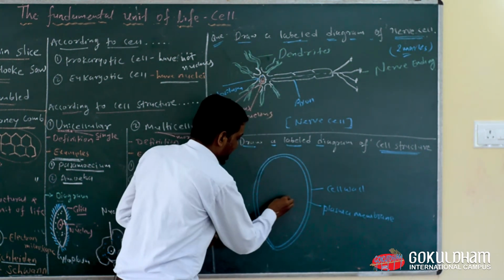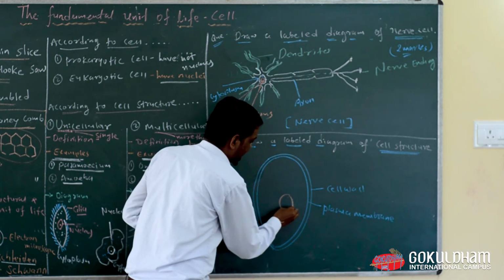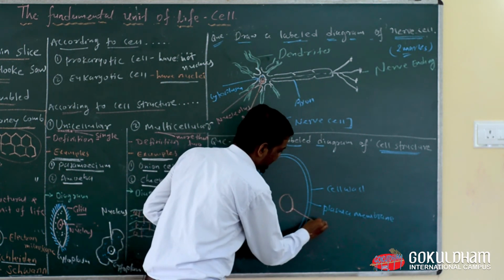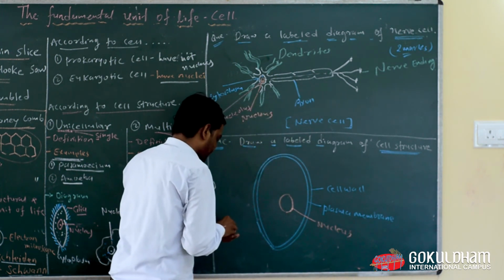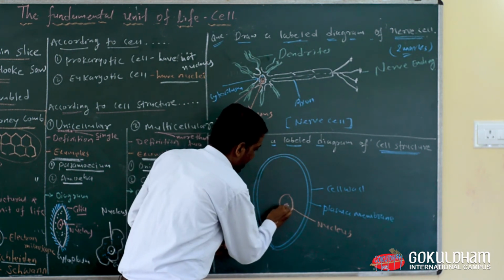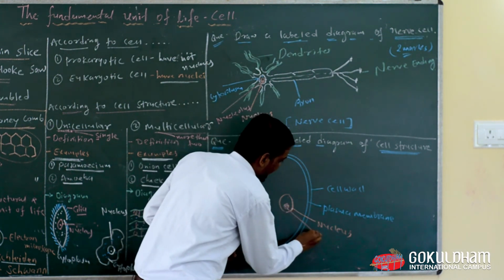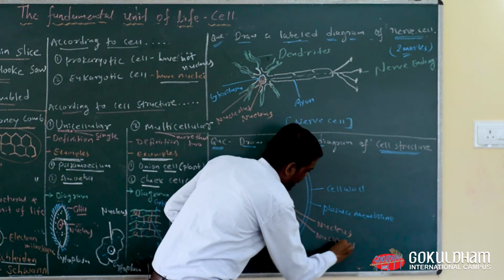Now the center of the cell is known as nucleus, and the center of the nucleus is known as nucleolus.